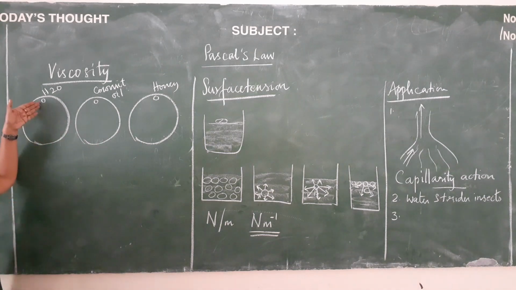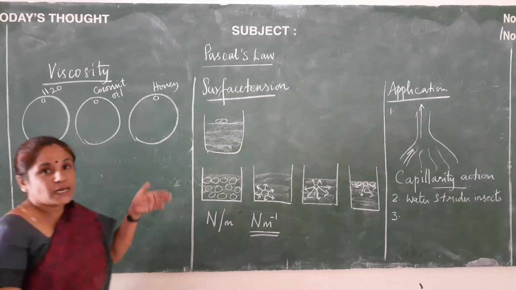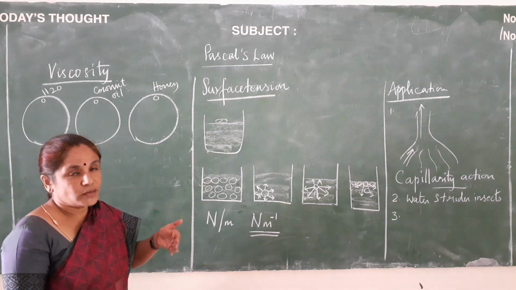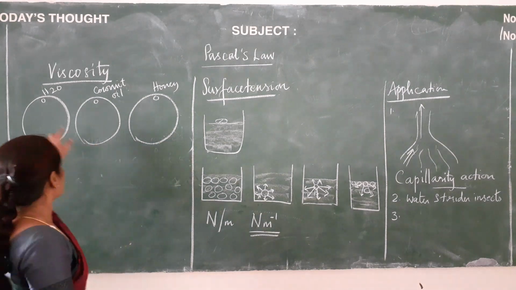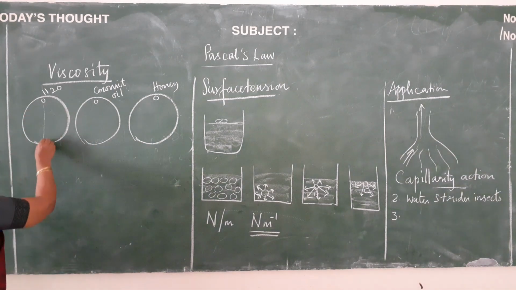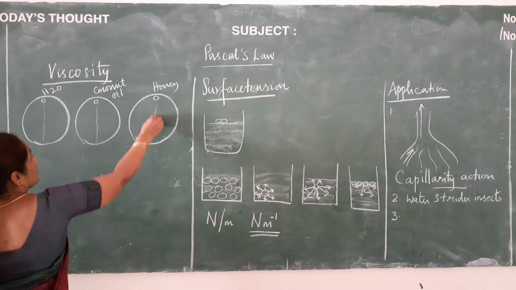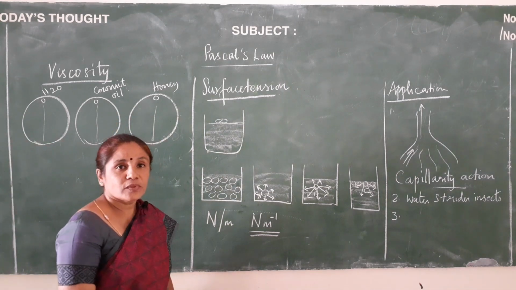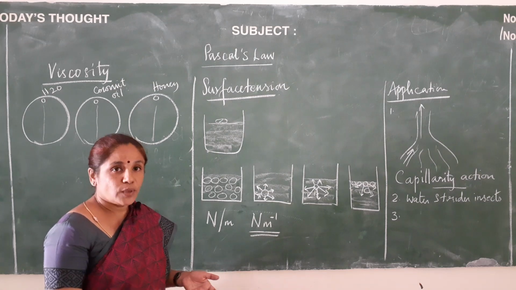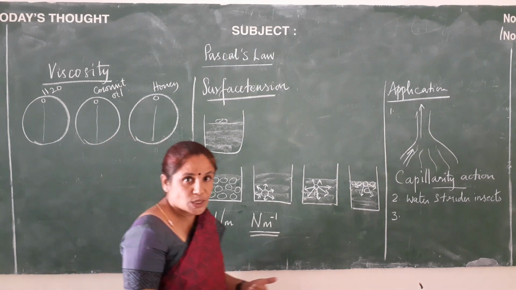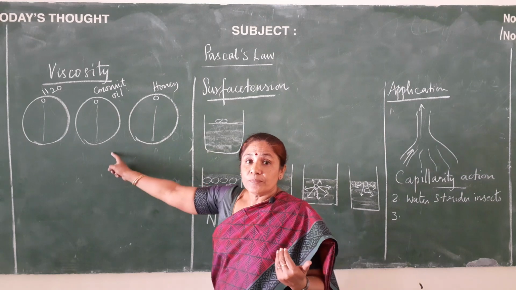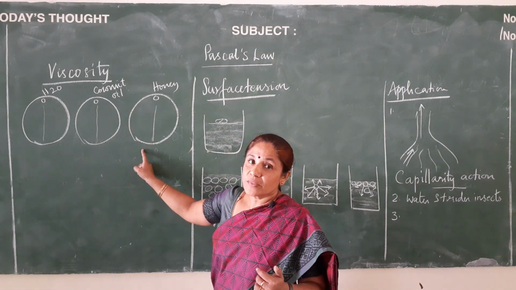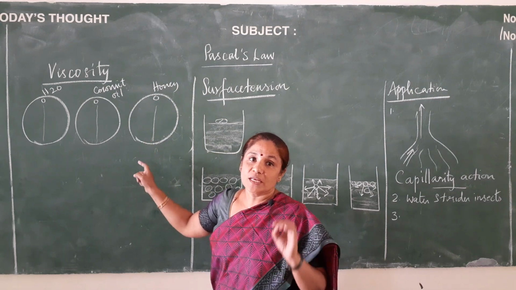Now gently raise one side of this glass plate. What happens? The liquid starts flowing. Make it slowly fall through the entire surface. Through the entire surface it has to flow. Now just observe the speed at which they flow. How do they flow? You know very well that water flows faster than coconut oil. Coconut oil flows faster than honey, and honey flows very slowly.